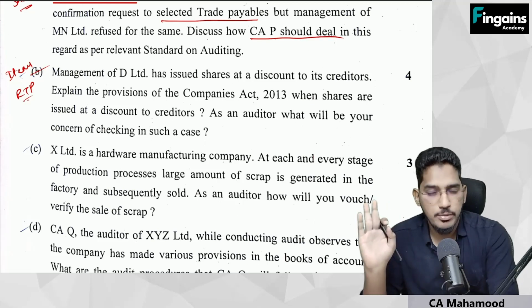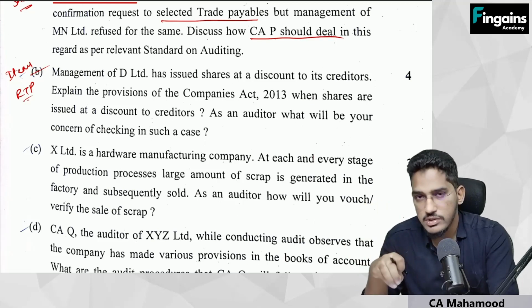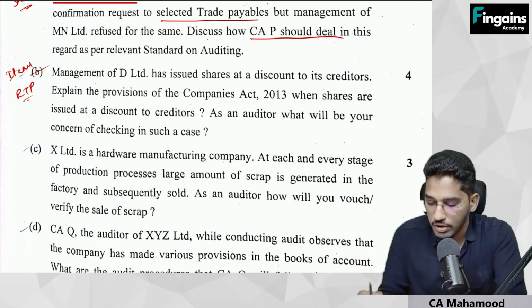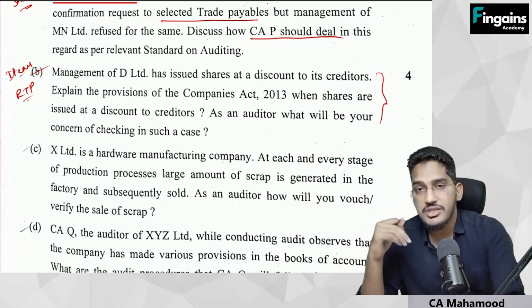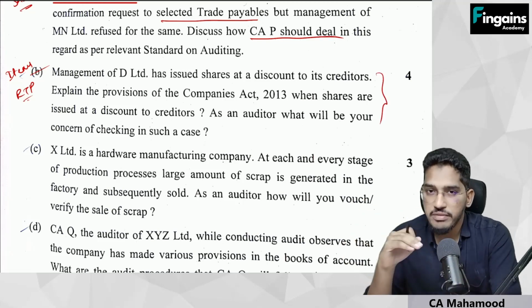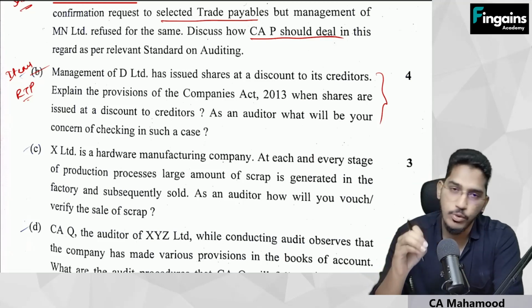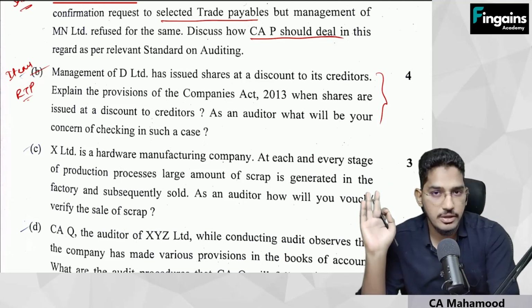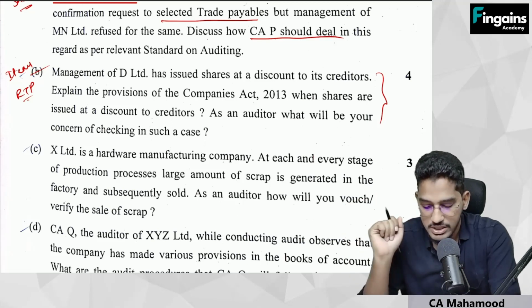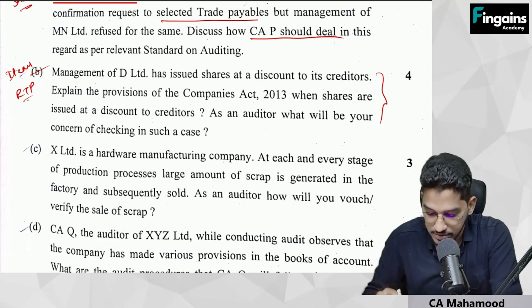Recent RTP video I have uploaded. In that RTP, I have covered this point. I have spent a significant amount of time in explaining this: when the shares can be issued at a discount, what the auditor should verify. This has been uploaded in the RTP video which I have uploaded in recent times. And this question is from audit of items of financial statements.